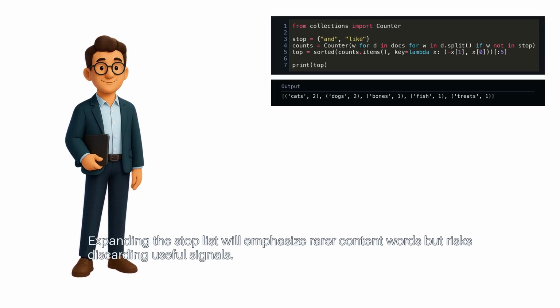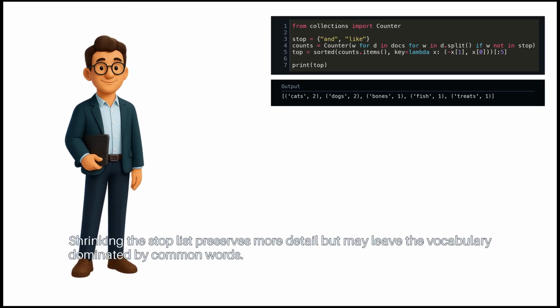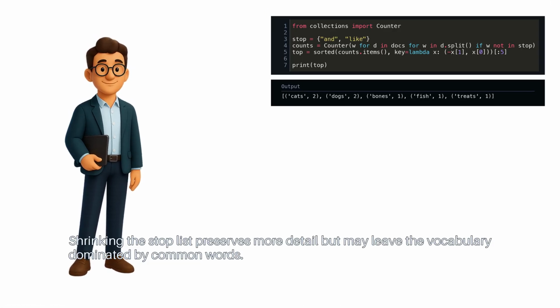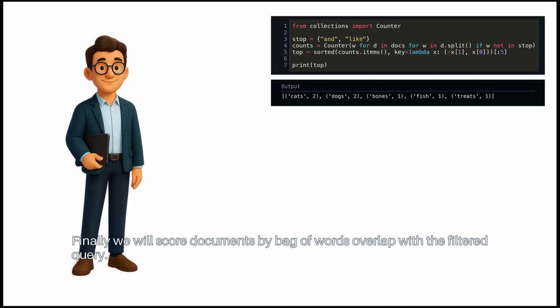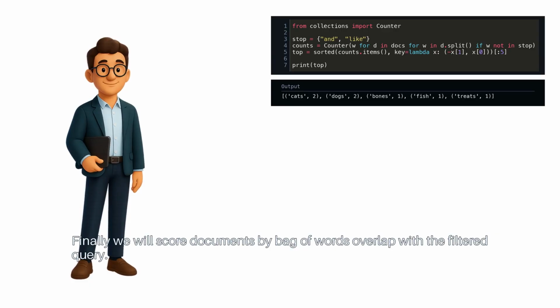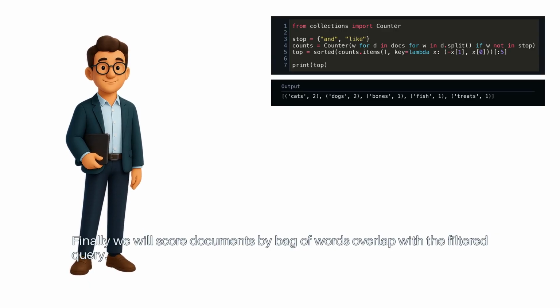Expanding the stop list will emphasize rarer content words but risks discarding useful signals. Shrinking the stop list preserves more detail but may leave the vocabulary dominated by common words. The printed list reveals a clearer, less noisy vocabulary. Finally, we will score documents by bag of words overlap with the filtered query.